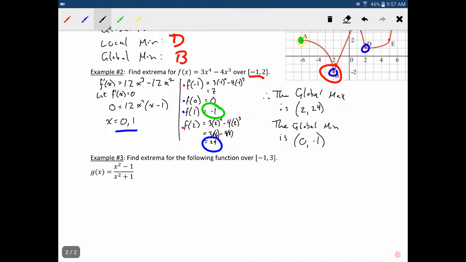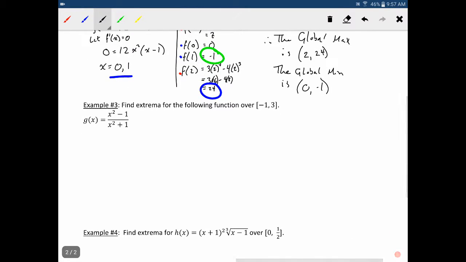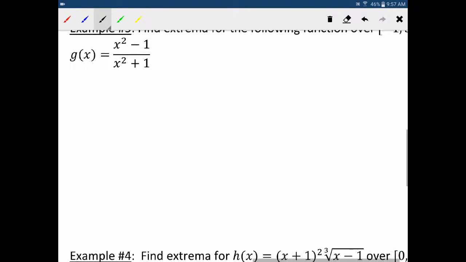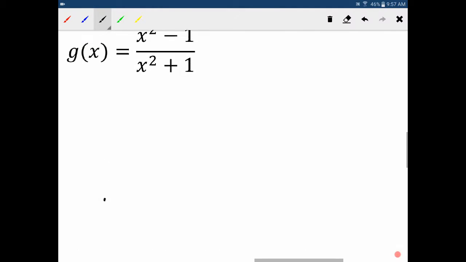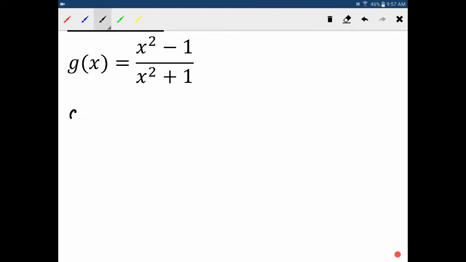So let's look at another one here. This time I'm going to give you a more challenging function. You can see we got ourselves a quotient, so we're going to have to use our quotient rule. So you have to think back to last unit. All right, so again, to begin with, we're just going to find the derivative.